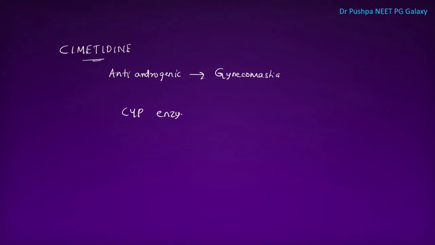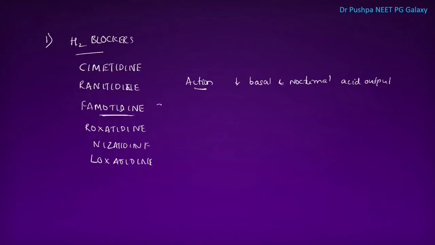One of the drugs is cimetidine. This cimetidine has anti-androgenic action, so one of the side effects is gynecomastia. Cimetidine is a strong CYP enzyme inhibitor, so it has more drug interactions. Most commonly, we will use ranitidine. Famotidine is the most potent.